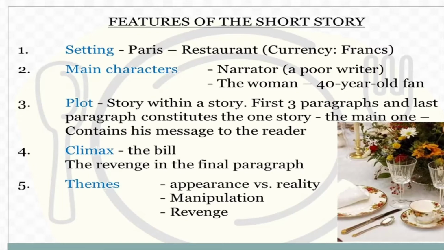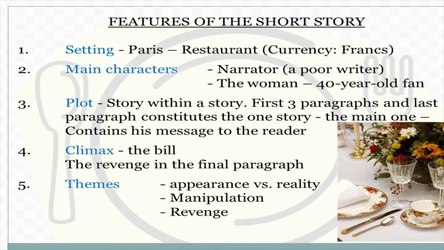The first 3 paragraphs and the last paragraph constitute one story. Okay, in the climax, the writer takes some kind of revenge on the lady, so when you read the lesson from the textbook, you will come to know. Okay, what are the various themes here?